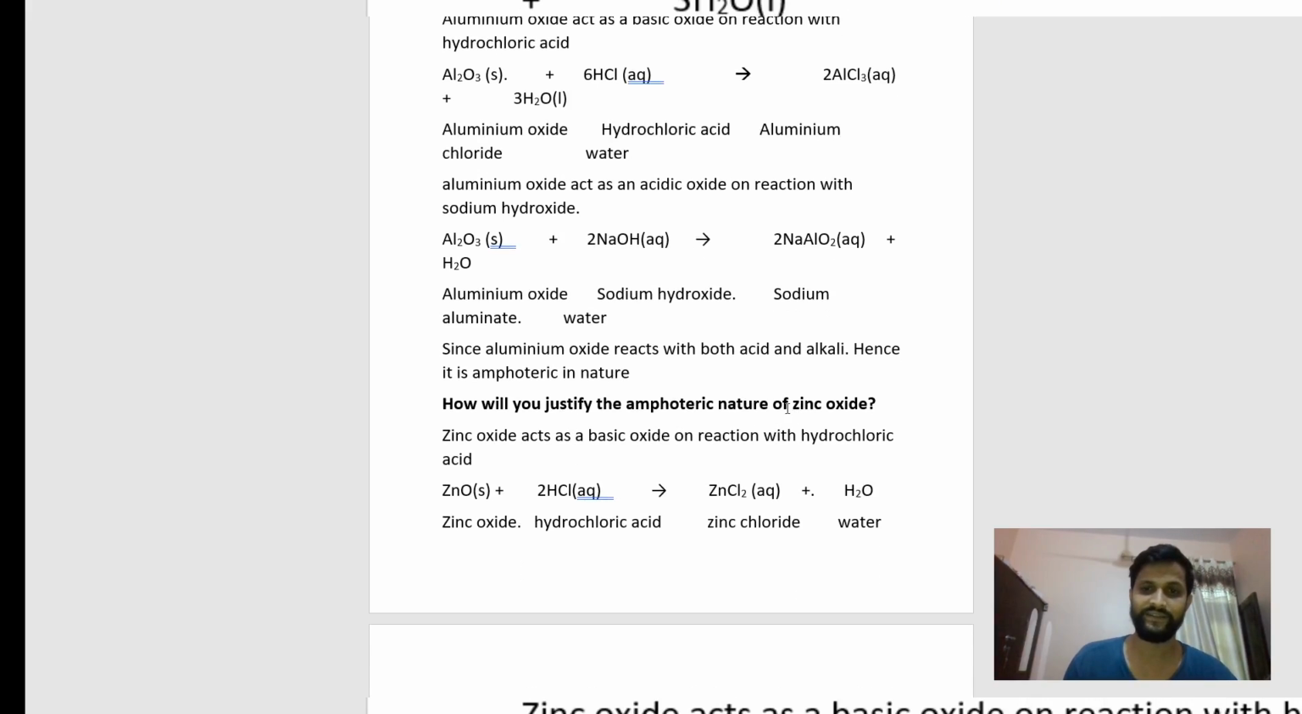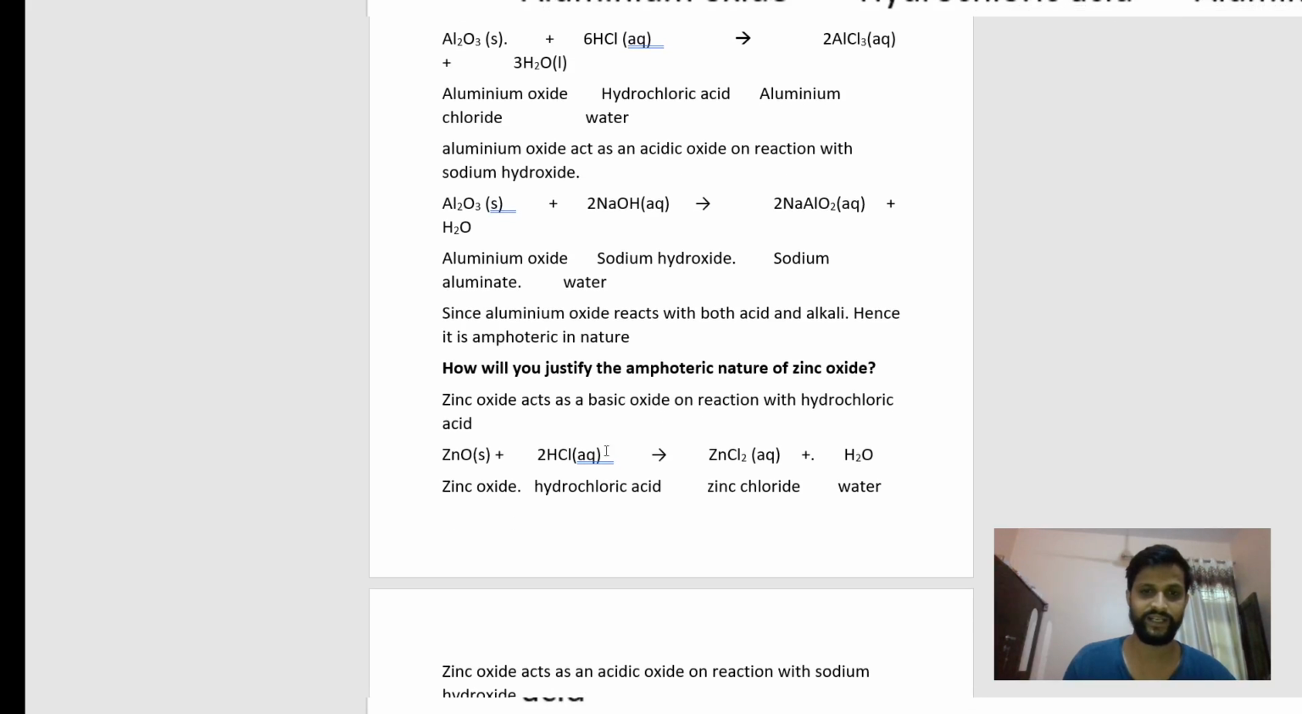In the same way we can prove that zinc oxide also has amphoteric nature. Amphoteric nature means it will behave as basic or acidic. When zinc oxide reacts with HCl, there is a formation of salt plus water. Zinc oxide reacts with the acid, at that time it will behave as a basic oxide.